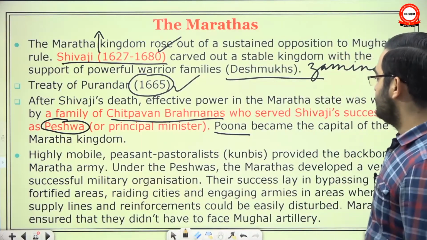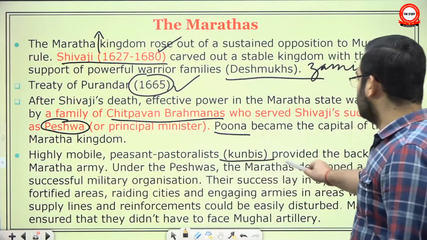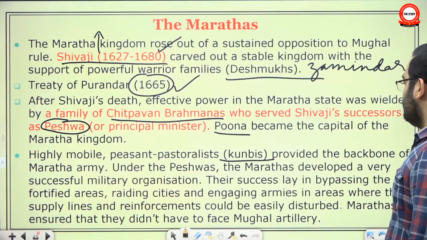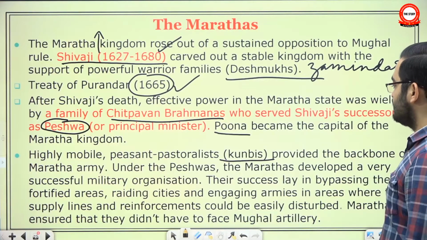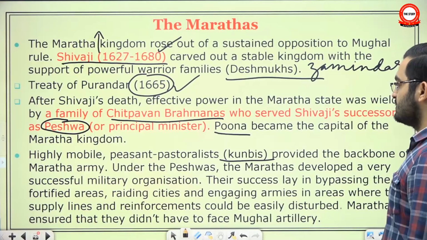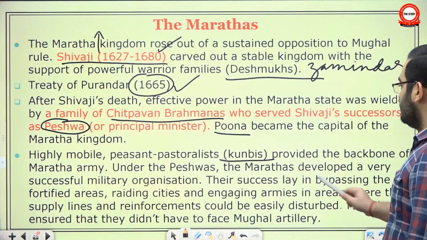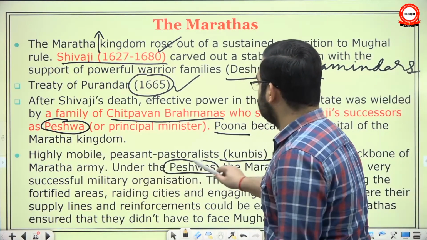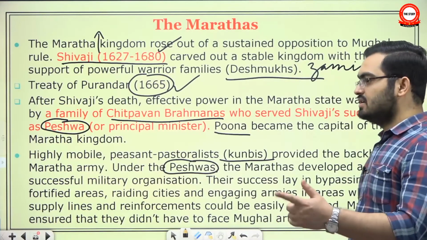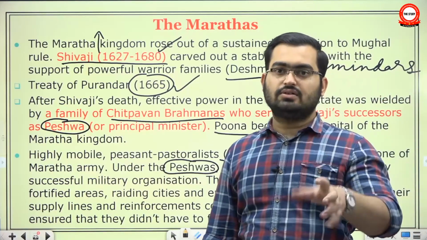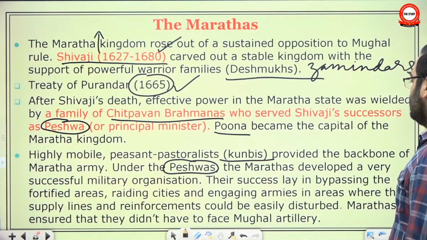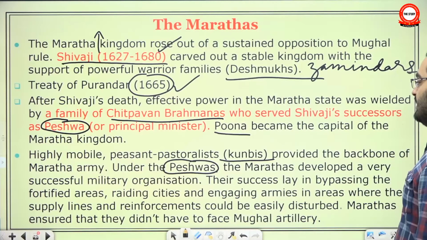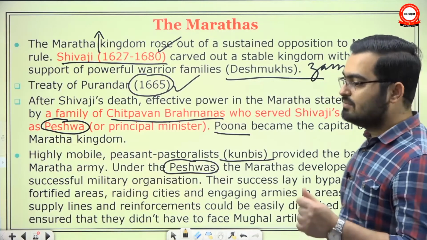Highly mobile peasant pastoralist Kunbi. Kunbi is a community from Maharashtra highland, provided the backbone of Maratha army. Under the Peshwas, the Marathas developed a very successful military organization, because from Balaji Vishwanath onwards, his son Baji Rao, then his son Baji Rao, the effective authority was with the Peshwas. Their success lay in bypassing the fortified areas, raiding, basically in guerrilla warfare. They became really masters of guerrilla warfare.